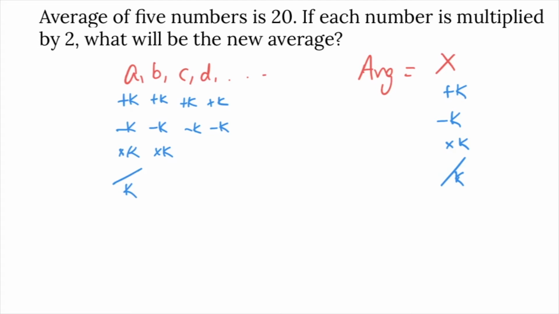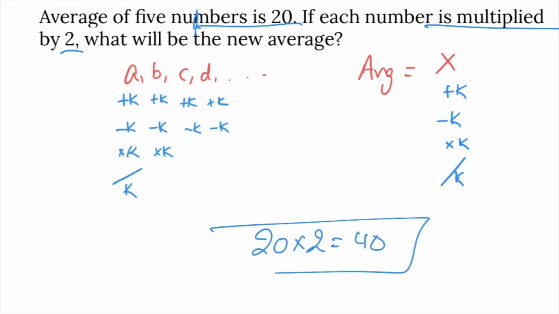So here in this problem, the average of 5 numbers is 20. If each number is multiplied by 2, the average will also be multiplied by 2. So the answer is 40. The new average is 40.